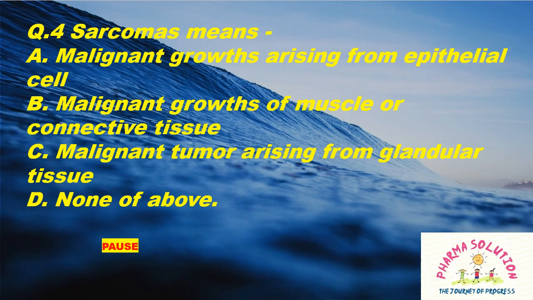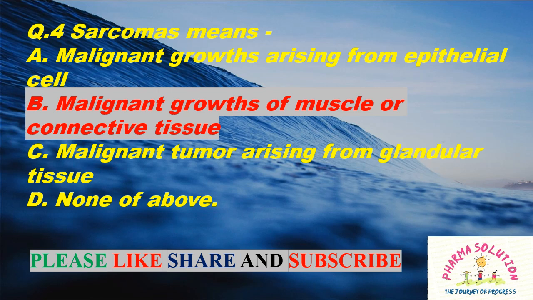Question 4. Sarcomas means option A, malignant growths arising from epithelial cell. Option B, malignant growths of muscle or connective tissue. Option C, malignant tumor arising from glandular tissue. And option D, none of the above. And the right answer is option B, malignant growths of muscle or connective tissue.